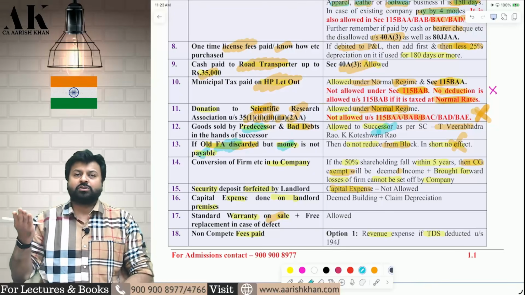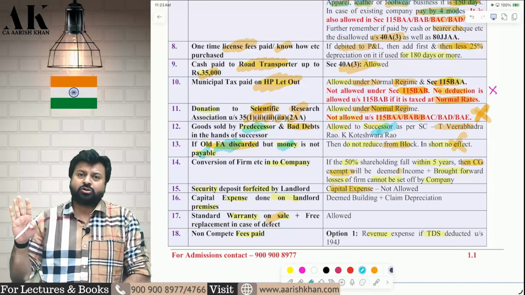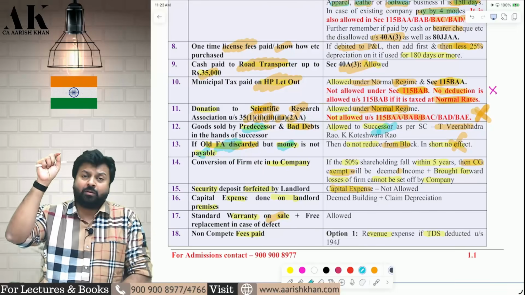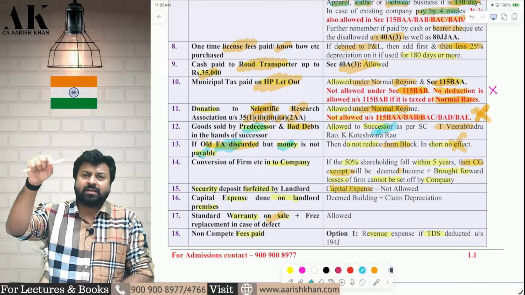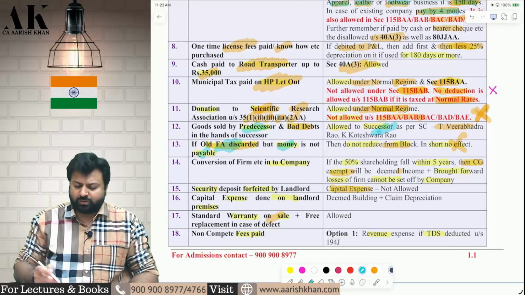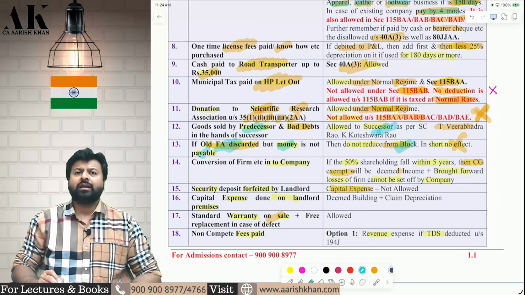If old fixed assets you are discarding, which is a depreciable asset on which the money is not payable, nothing should be there. If you want to reduce the fixed asset from the block of assets, there has to be some money payable in the form of sale, salvage, insurance, scrap. If there is no money payable, no effect, nothing should be done. Let it be like this only. Nothing to reduce, don't reduce anything, no effect will be there in your entire question.